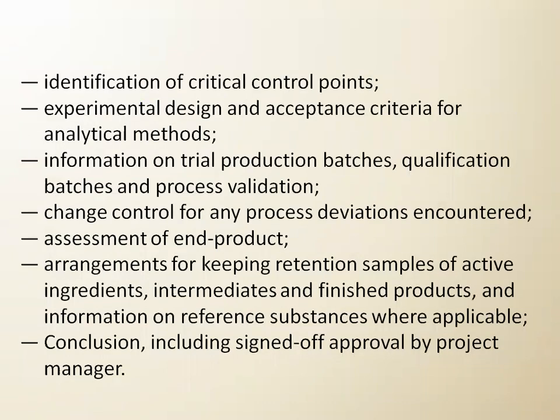Then identification of critical control points. We have to identify critical control points where we can observe changes in the product, or unnecessary or unwanted changes. So that point we have to understand. Then experimental design and acceptance criteria for the analytical method. What analytical method we will carry out. So we have to go with the experimentation part. We have to design that experiment, or design that process. Then information on trial production batches. We have to go with the trial production batches, so we have to generate that information. That information should be included there.